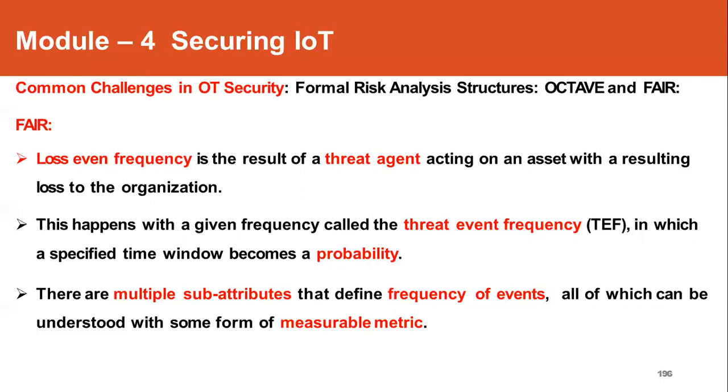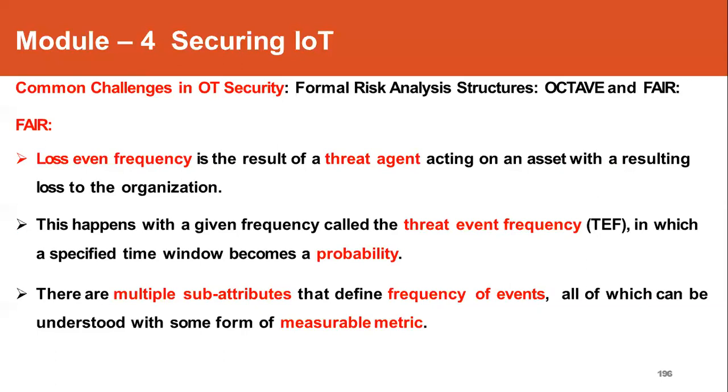Otherwise, it is not categorized as a risk. So within a window, how many times the event will occur will be recorded. Maybe if the same incident is happening 5 times in a week, then that can be categorized as a threat. And if anything happens maybe 3 or 4 times, the organization may ignore such incidents and may not treat it as a risk. So for that purpose, this threshold is defined, that is threat event frequency.